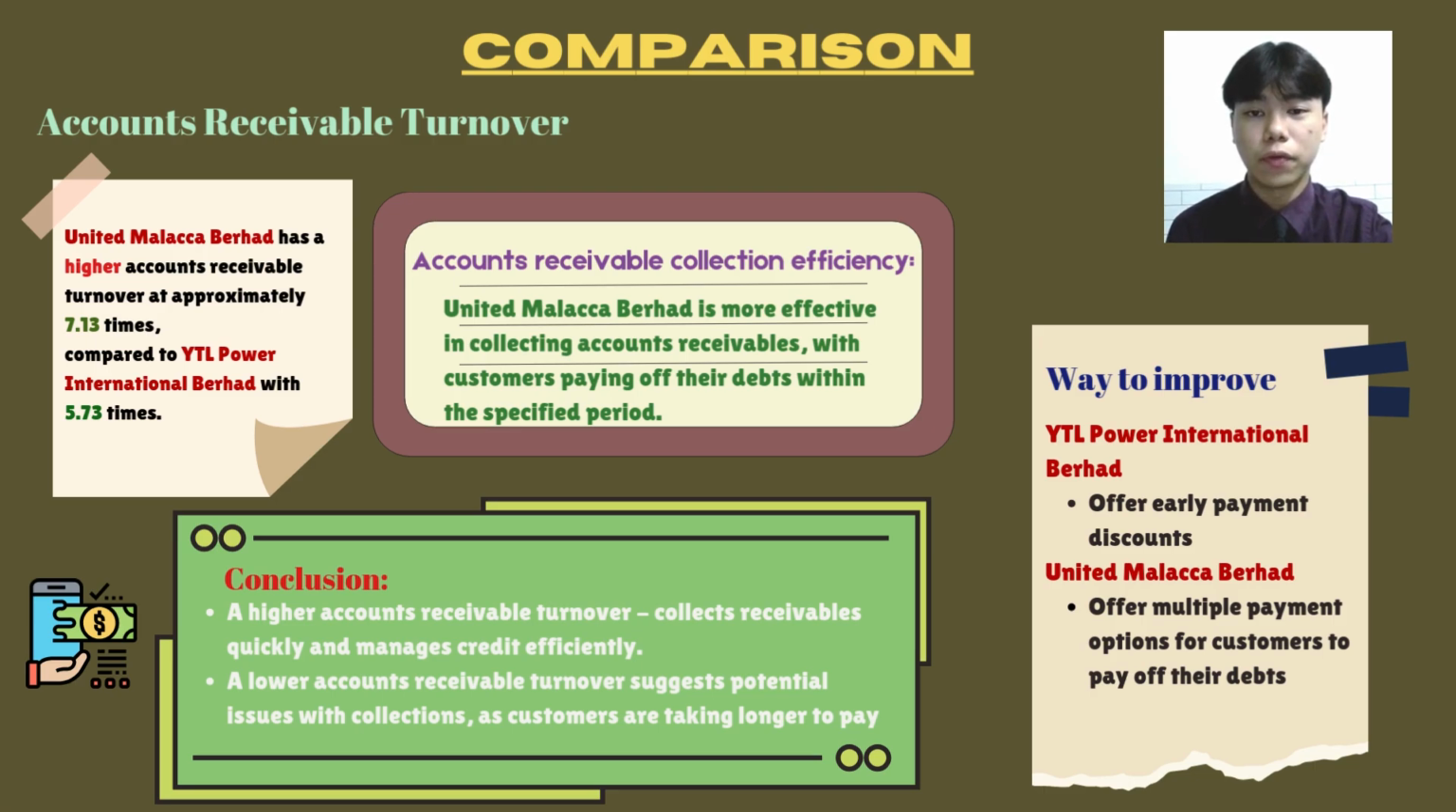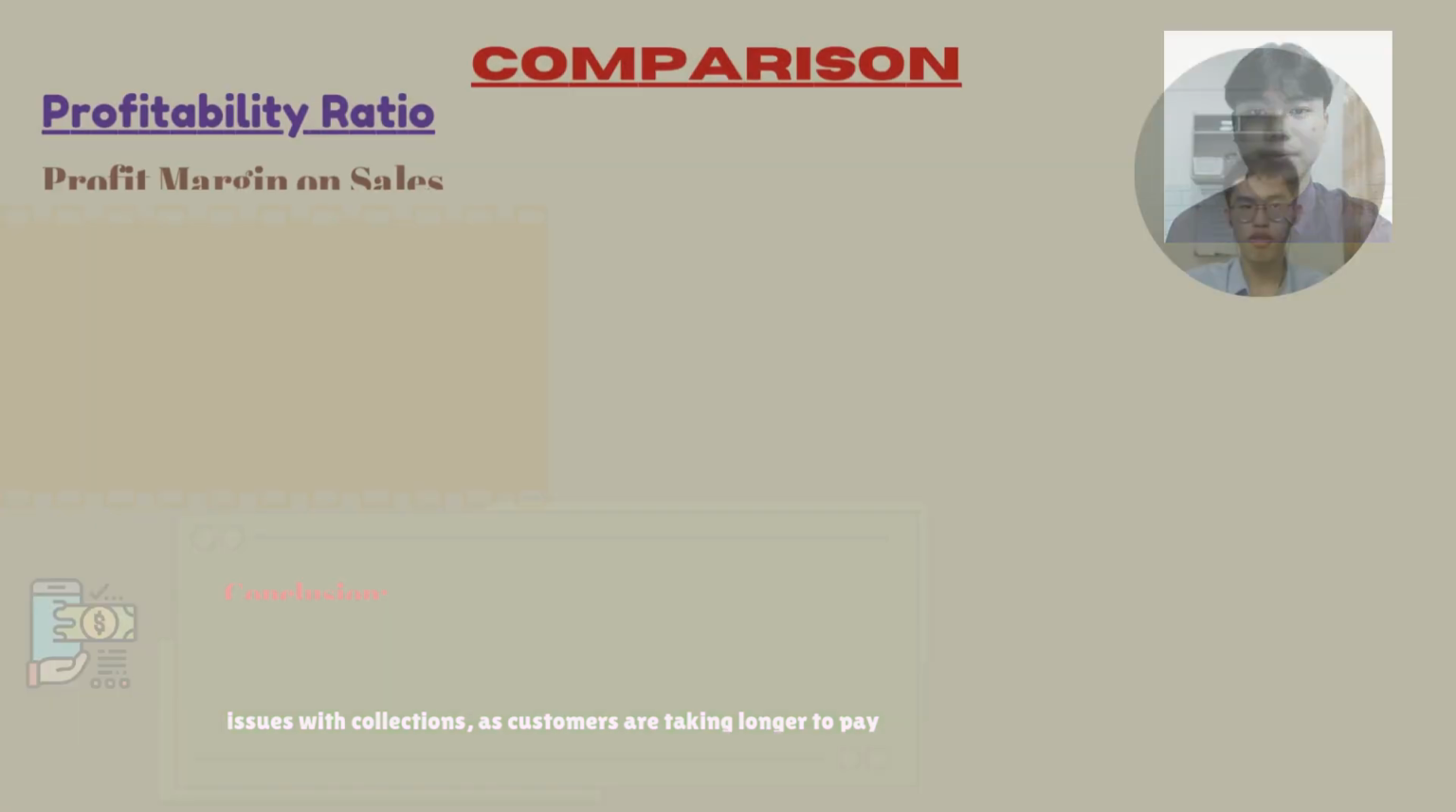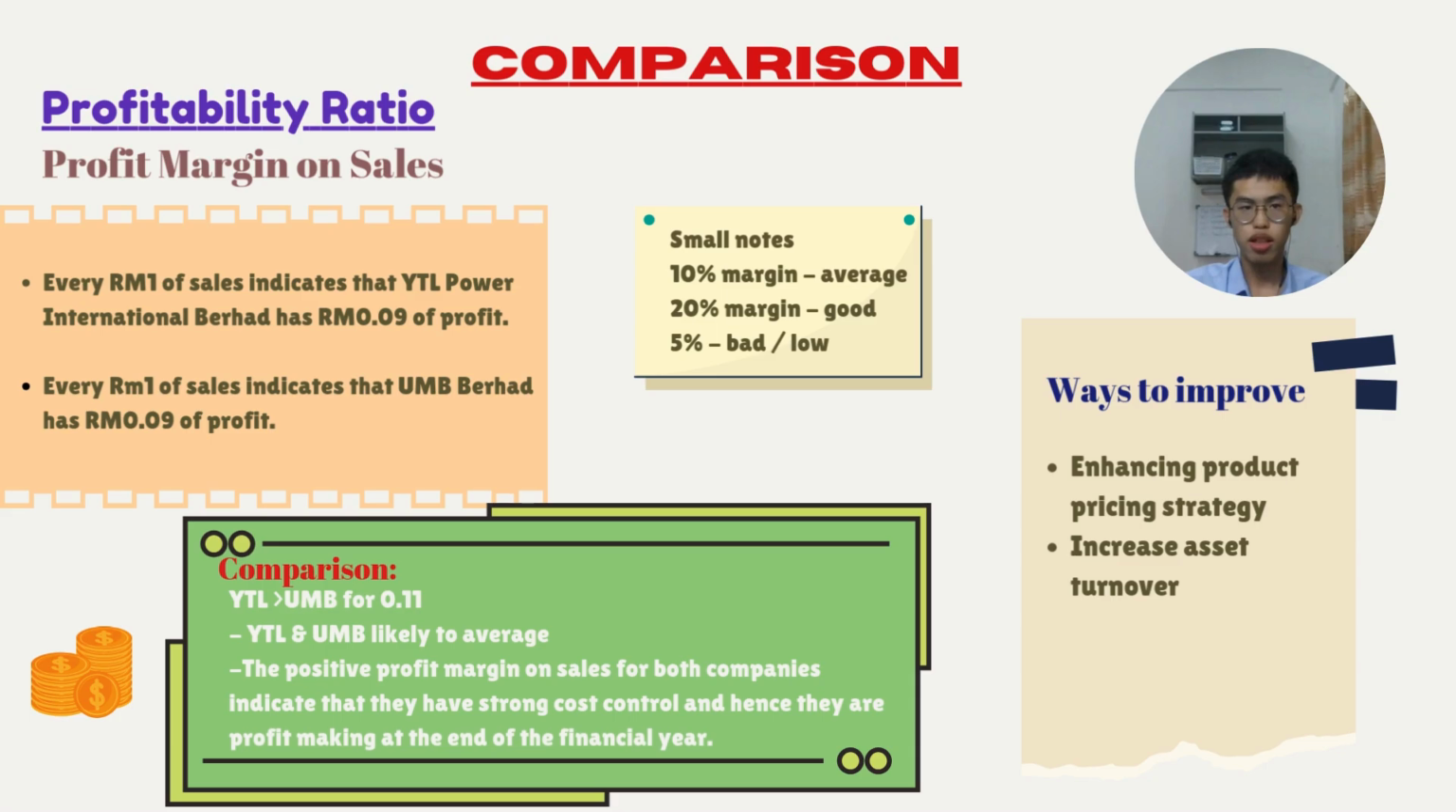A way to improve for both companies: YTL Power International can offer early payment discounts. United Malacca Berhad can offer multiple payment options for customers to pay off their debts. Moving to my part, which is profitability ratio. Firstly, I will talk about the profit margin on sales for two companies, which are YTL Power International Berhad and United Malacca Berhad, UMB. Both of these companies earn 9 cents in profit for every 1 ringgit of sales produced.